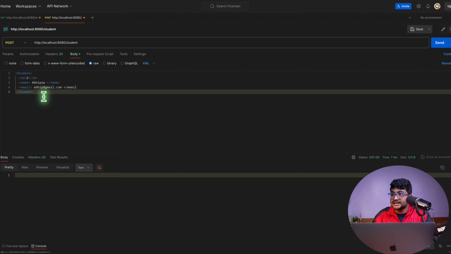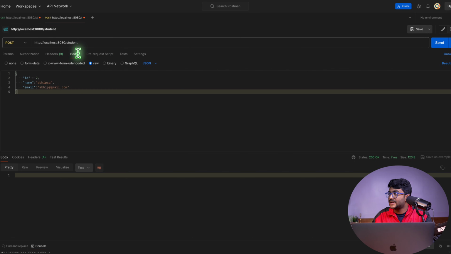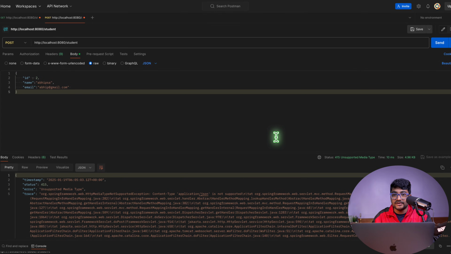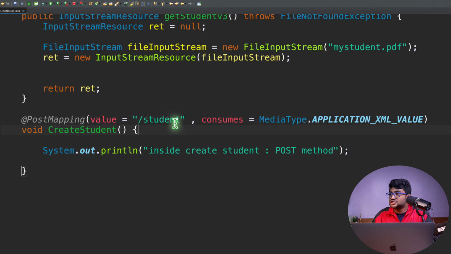Let's say if I want to send the JSON data right now, I put it over here. In the headers right now, the content type is JSON. JSON is what I'm sending. Let's just do a send. And boom, we have a problem right now. Unsupported media type, 415. That means the client is making some error. It's a client error, and it's an unsupported media type. And why? Because the content type over here in the request body is JSON, but we don't consume JSON over here. We consume only XML.